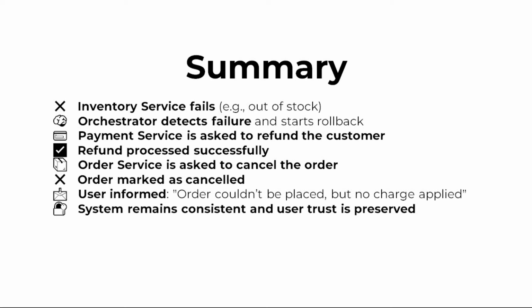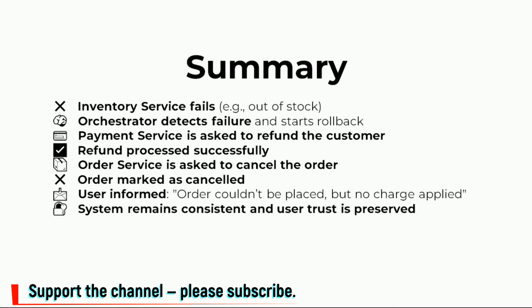Next, the order service gets a call. Cancel order. Database updated, order marked as cancelled. Finally, the user gets a message. Sorry, your order couldn't be placed, but don't worry, you haven't been charged. So yeah, even if a service fails in the middle, the Saga pattern rolls everything back nice and clean, keeping the system consistent and the customer experience smooth as butter.